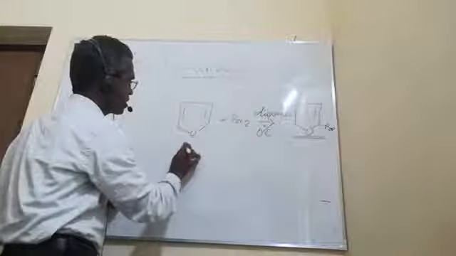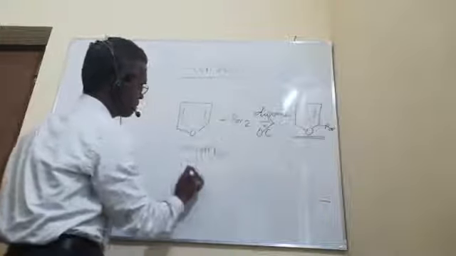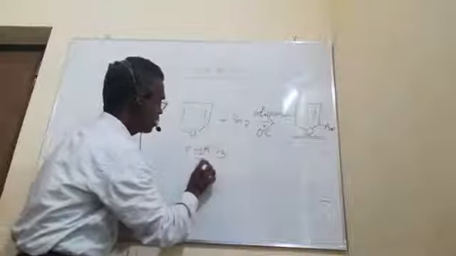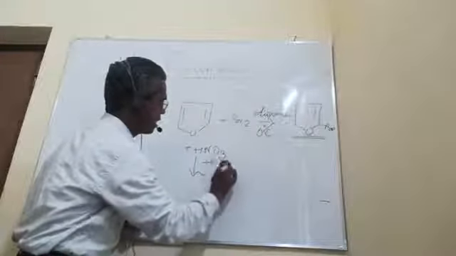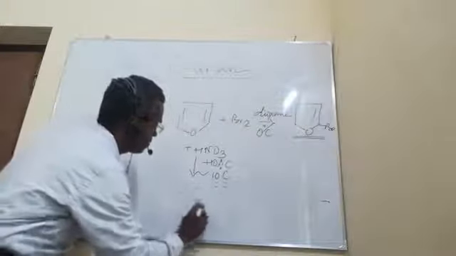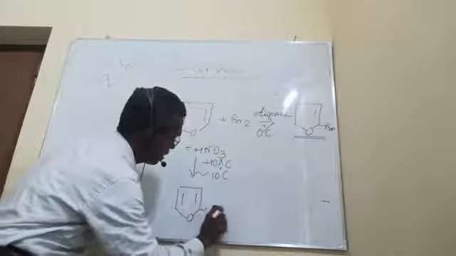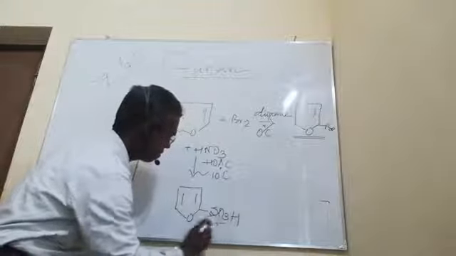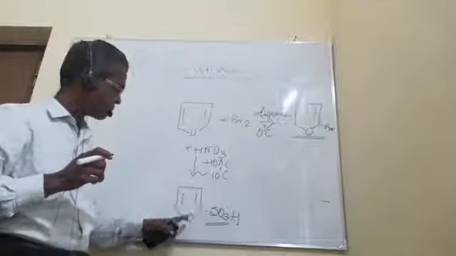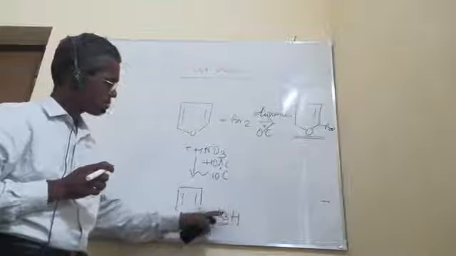Next, the second reaction is to treat this furan with concentrated nitric acid in the presence of acetic anhydride at 10 degrees Celsius. You will get 2-nitrofuran. This is your nitro. Since we are using nitric acid, NO2 is the ultimate electrophile.